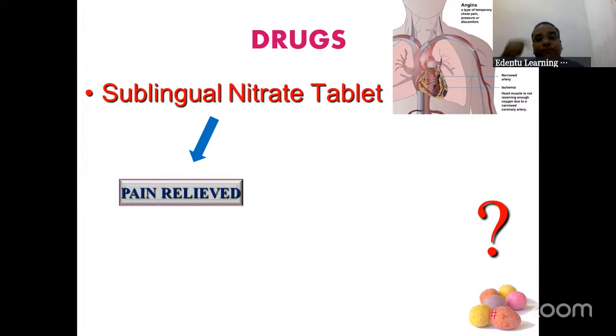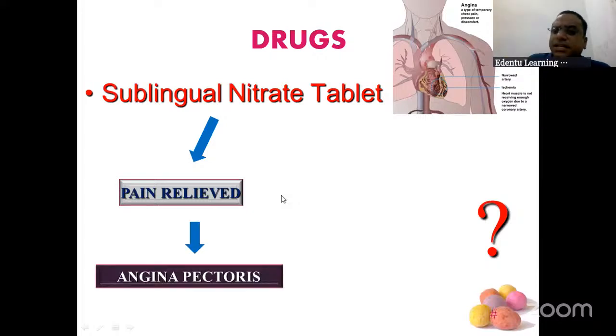Not getting relief, give one more tablet. Not getting relief, again one more. Maximum 3 times you can put. Right? But if not getting relief the very first time, activate emergency and call the doctors or ambulance, and make sure the patient is transported also. But if by giving the sublingual nitrate tablet the pain is relieved, very good. So that is angina pectoris.